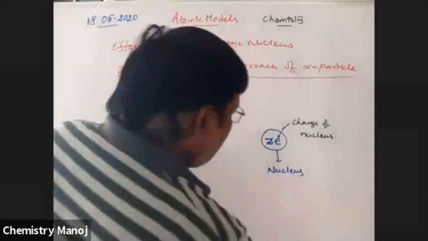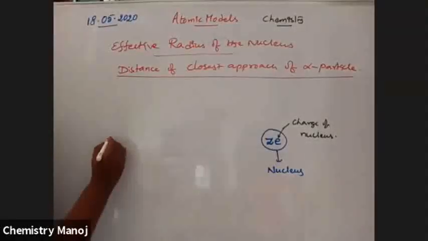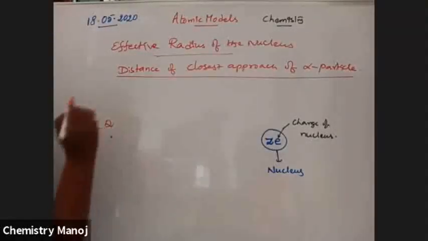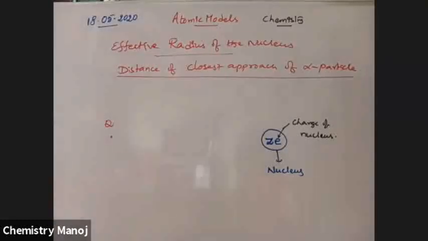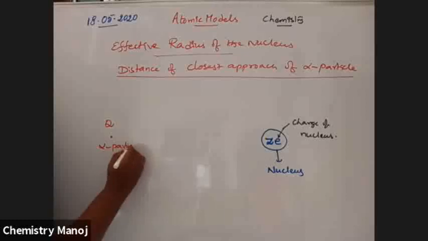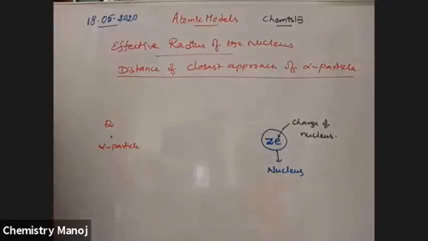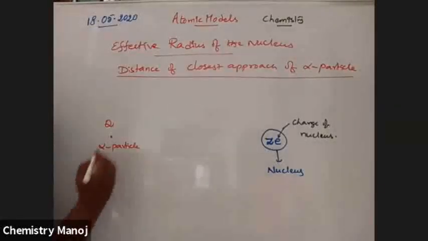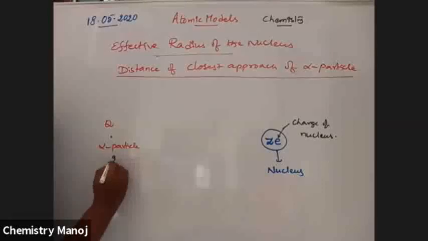Now, at point Q, there is an alpha particle, He2+. Its charge is 2e.